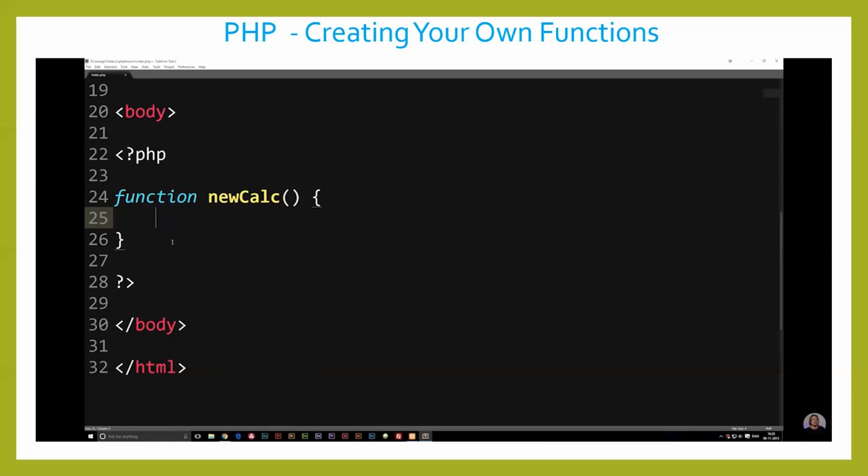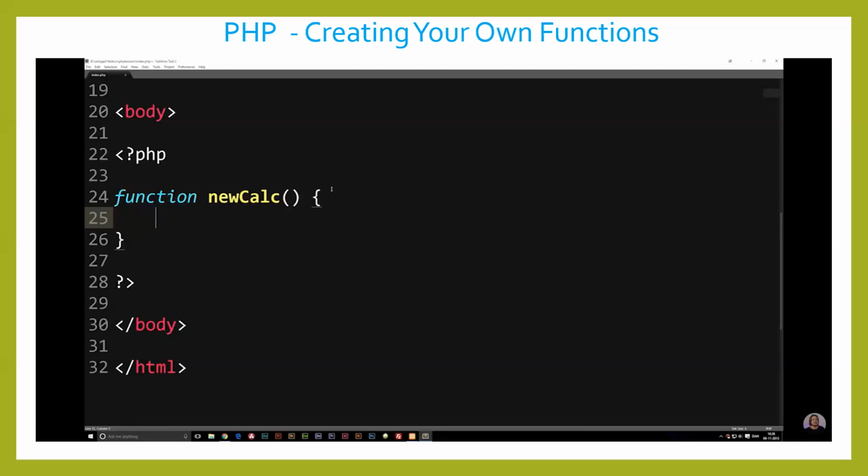So one thing I want to point out with functions is that it's very important. Well, it's not very important. You can easily not follow this little rule here. But when you create functions yourself, you need to make sure that one function does one thing. I've seen people, and I've done it myself in the past, where I have one function that does a whole bunch of stuff all at once. Like, first of all, I would calculate 75%, echo it out, and then afterwards I would take the 75% and do something else with it, and suddenly I end up with a function that does a whole bunch of stuff, meaning that I can only use it in one place inside my website.